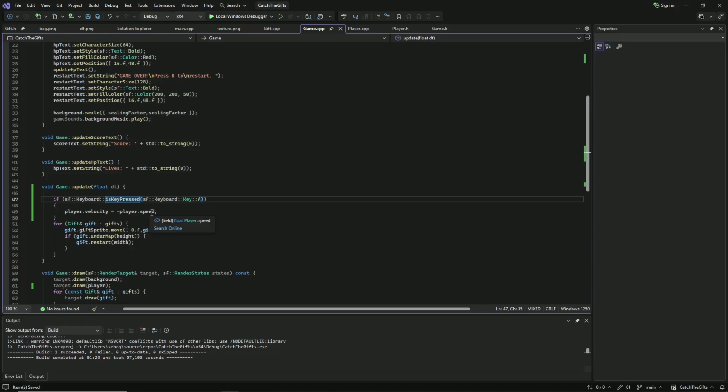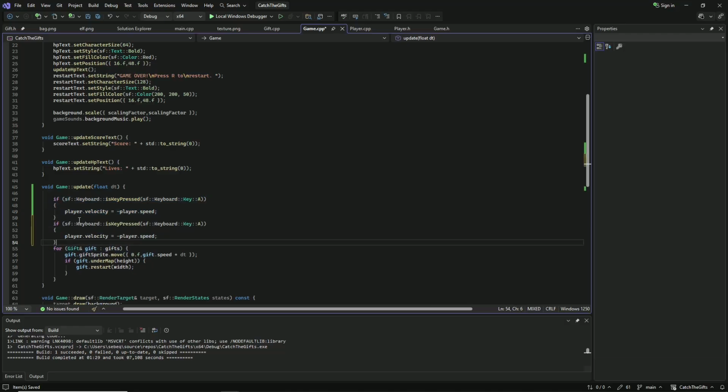So speed just tells us how fast the player can move, but velocity tells us how fast the player actually moves. Now, in another if statement, if the key is D, we'll set the velocity to positive player speed.